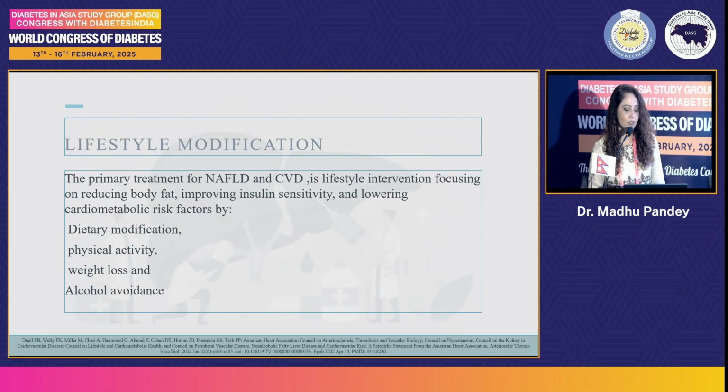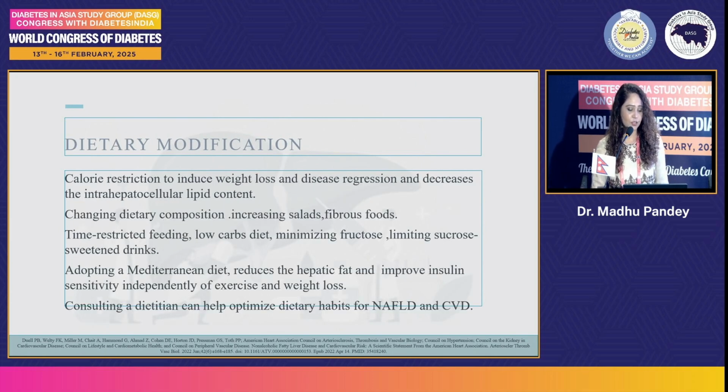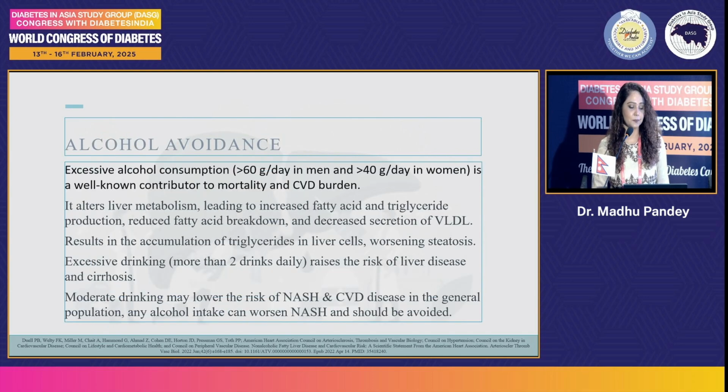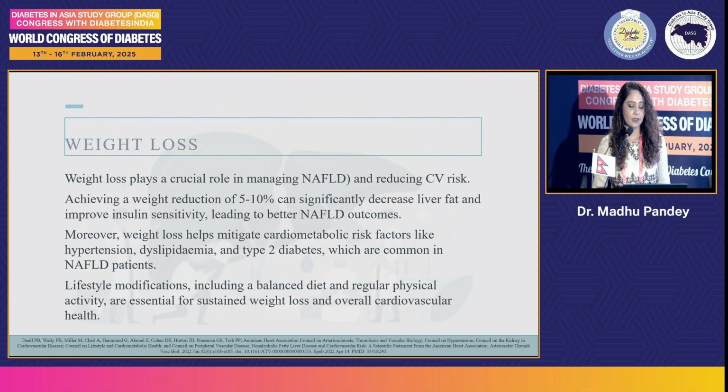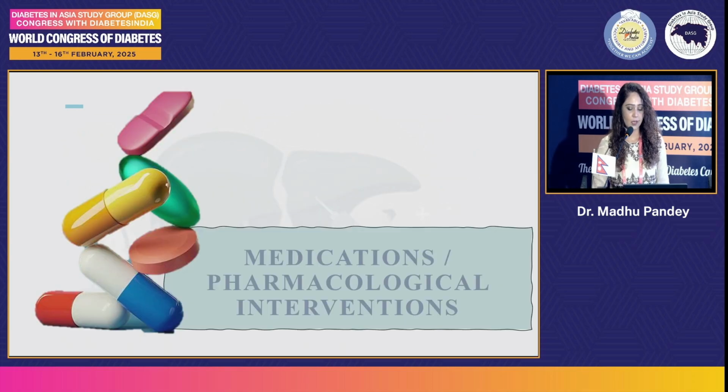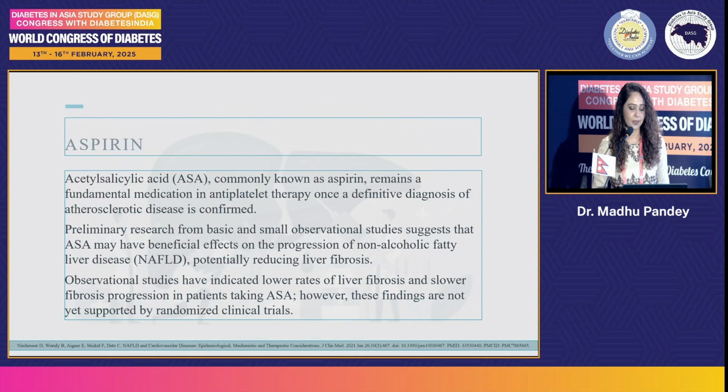So non-pharmacological therapy, we have already covered. Lifestyle modification: we have seen that 7 to 15% weight reduction can reduce MAFLD. Dietary modifications, especially the Mediterranean diet, have been covered. It reduces hepatic fat and improves insulin sensitivity independently of exercise and weight loss. And we can consult a dietitian to optimize dietary habits for NAFLD and CVD. Alcohol avoidance, exercise is the main key factor, and weight loss. And we have covered the medication therapy.